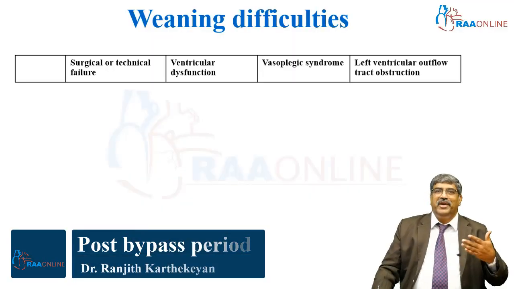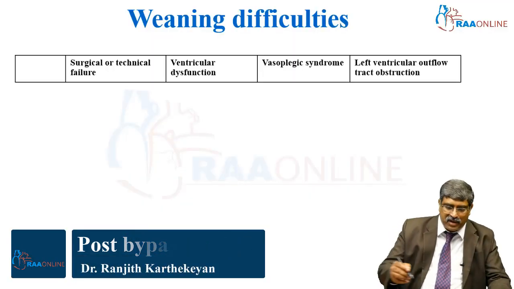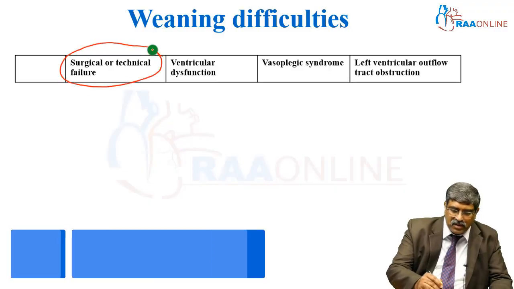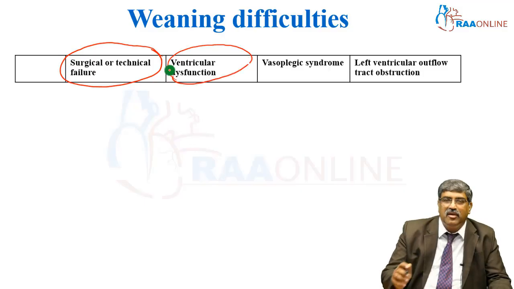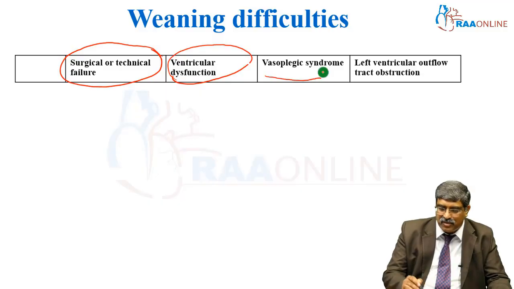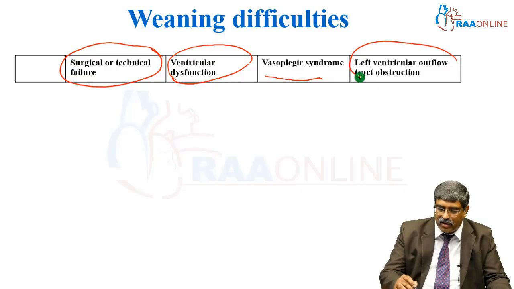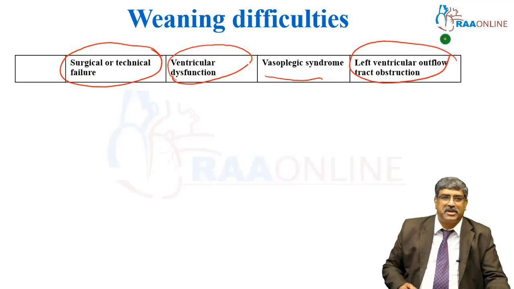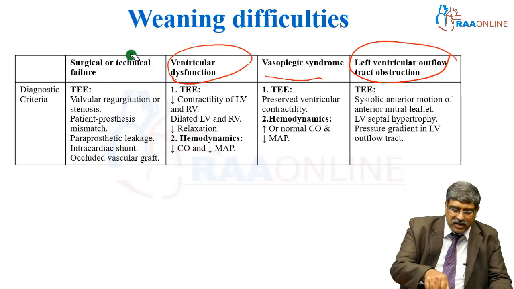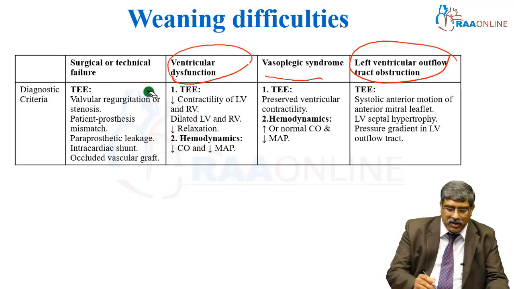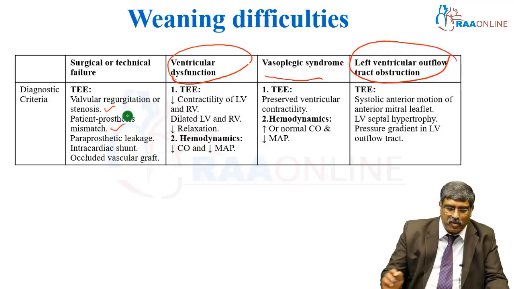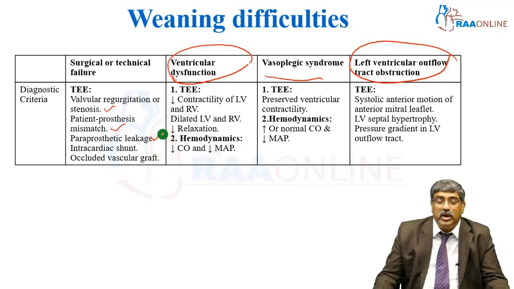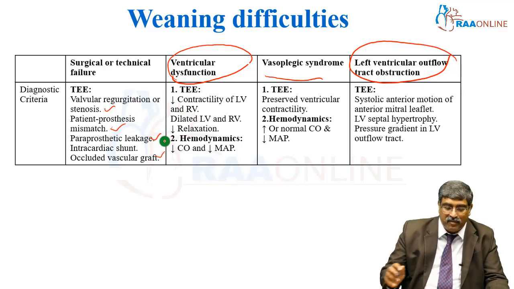Now coming to various causes of weaning difficulty. The first and foremost is surgical or technical failure, or the most common, ventricular dysfunction, vasoplegia syndrome, or left ventricular outflow tract obstruction. In case of surgical and technical failure, your TEE will show a valvular regurgitation or stenosis. There might be a patient prosthetic mismatch, paraprosthetic leakage, residual intracardiac shunt, or an occluded vascular graft.